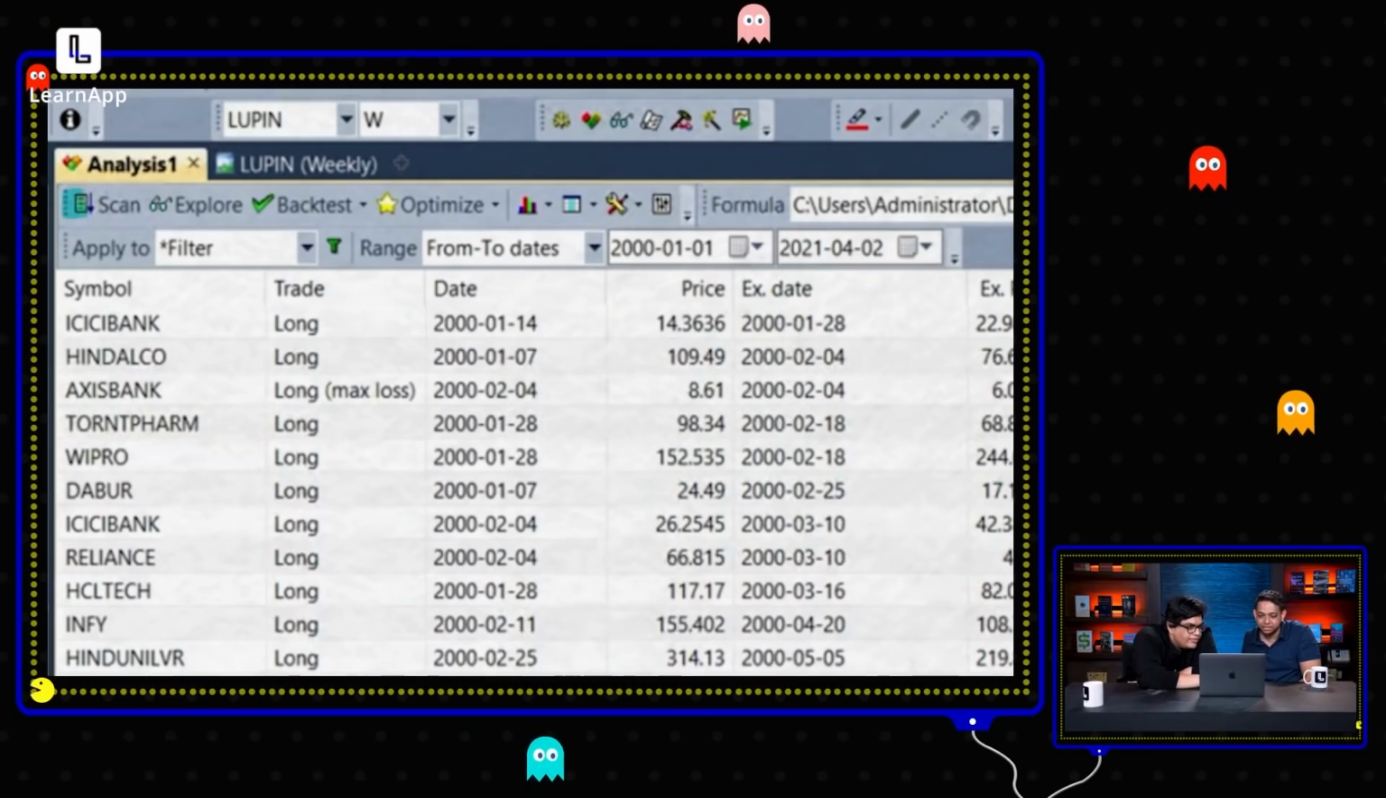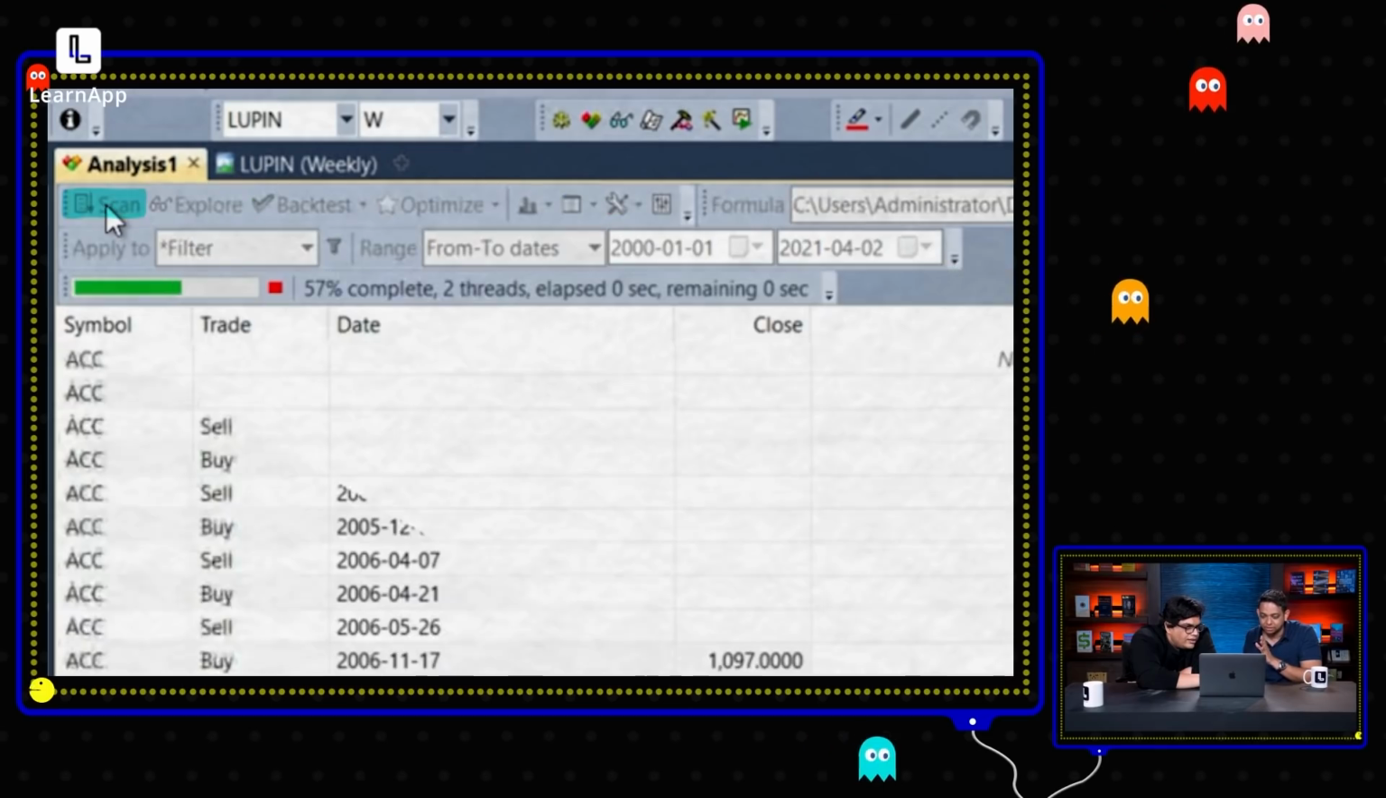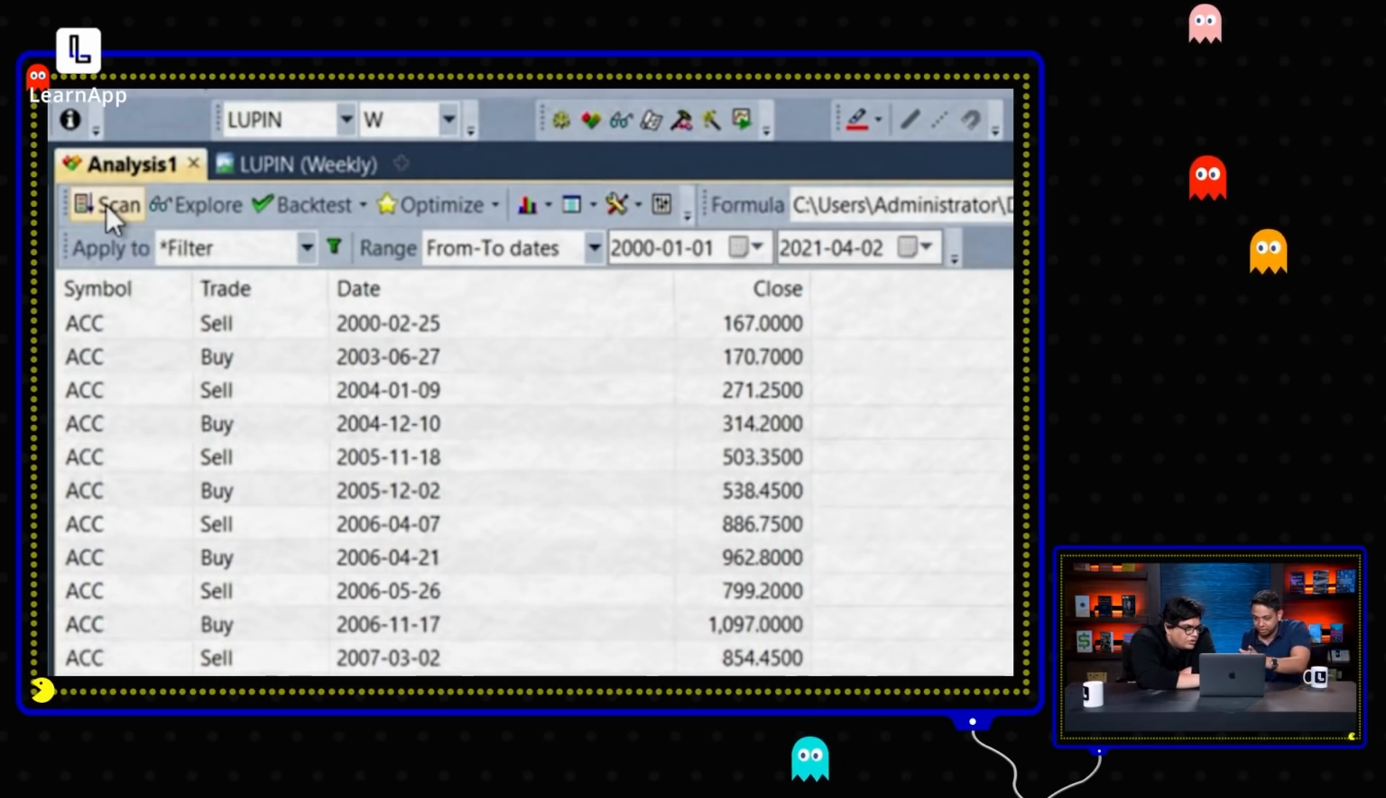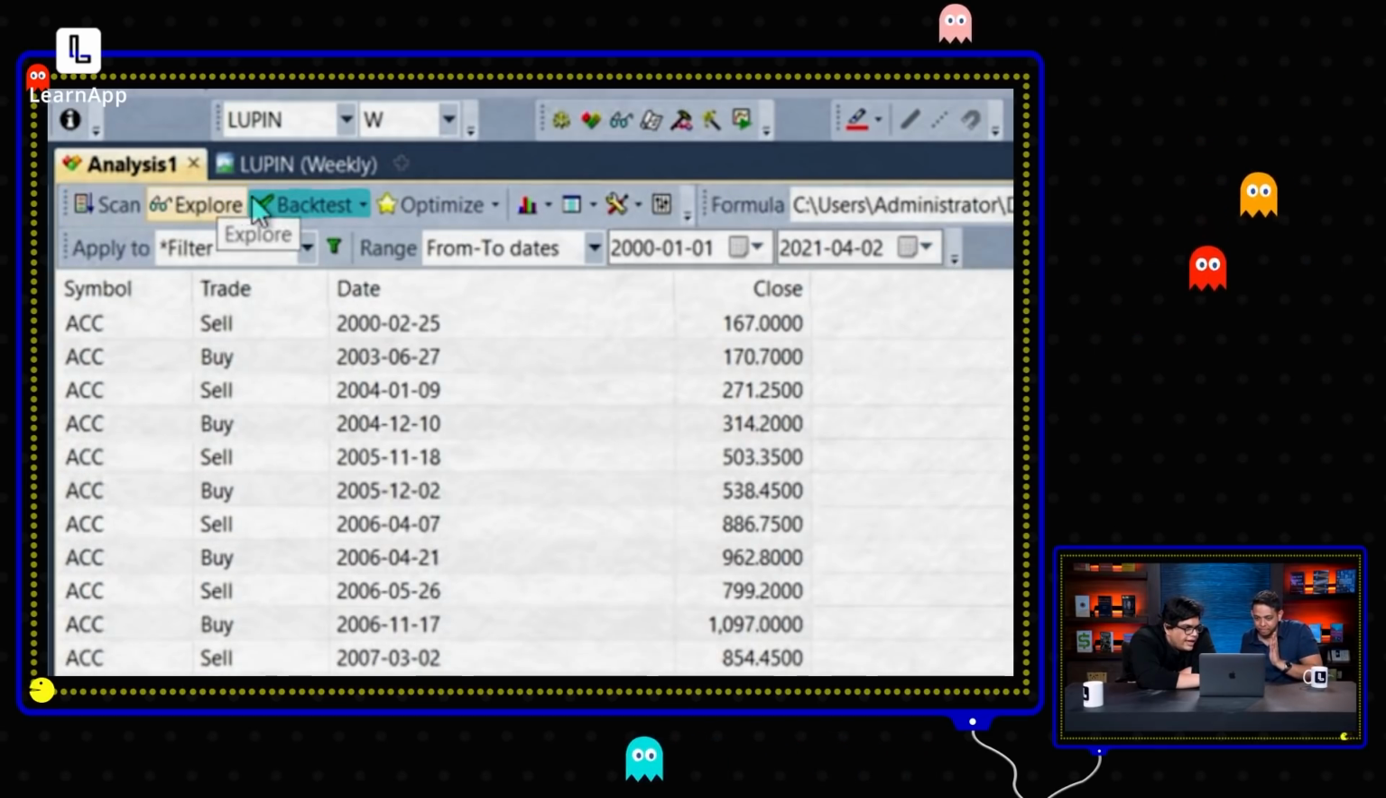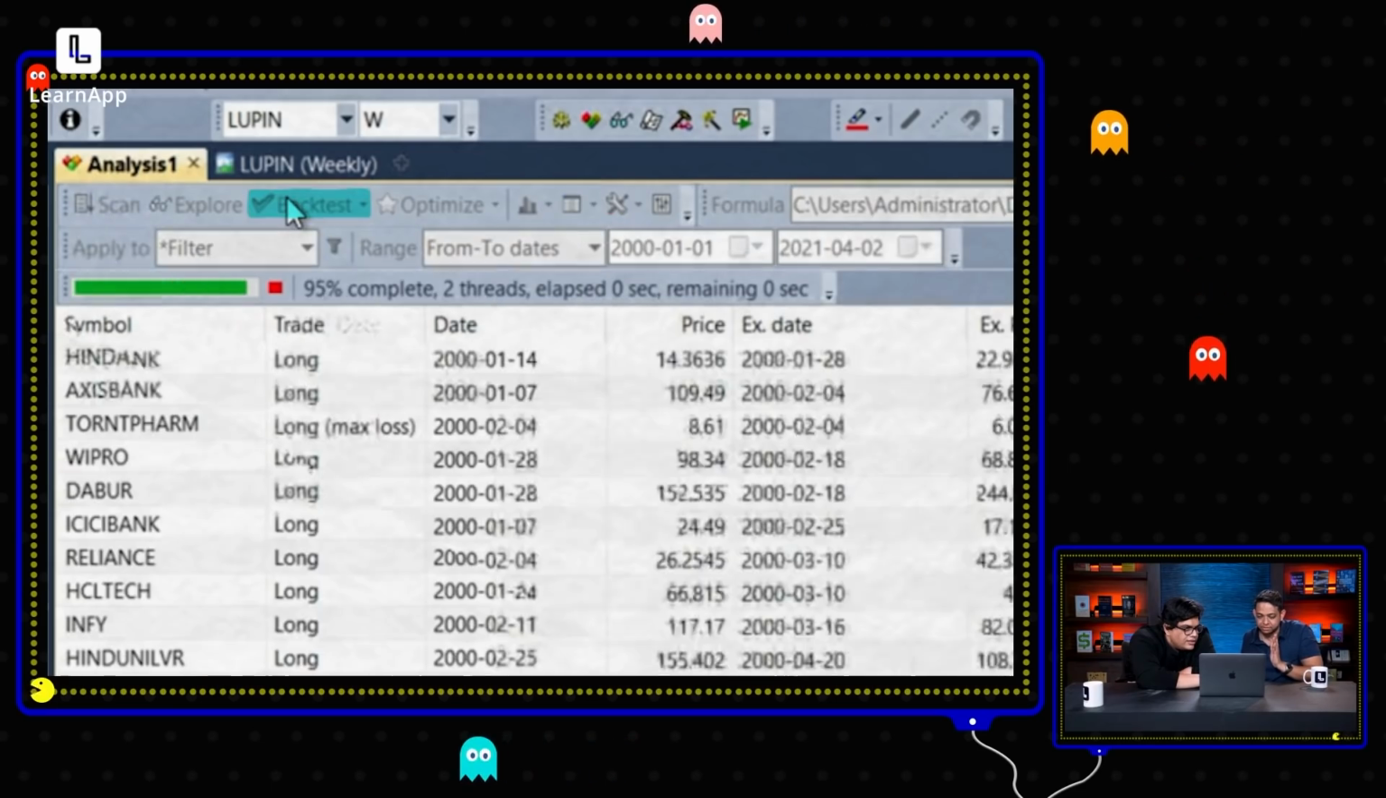Can you click on scan? Why don't you do this actually? It's a little complicated, so just follow instructions clearly. Don't mess this up, okay? Click on backtest. Scan backtest. There it is. You just backtested 20 years.